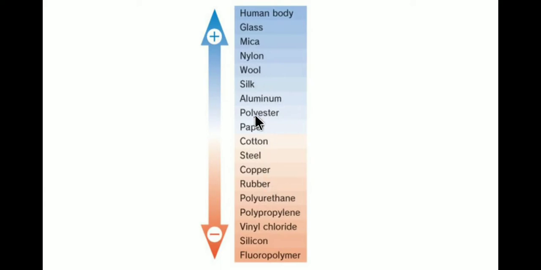Similarly, if we take any of the objects from this portion with any of the objects out here, let's say silicon is rubbed against silk, then again silk will have the positive charge and the silicon will have the negative charge. So this list of materials is called the triboelectric series. This is only to give the information that the bodies in blue appear to have the positive charge and the bodies down here will have the negative charge.